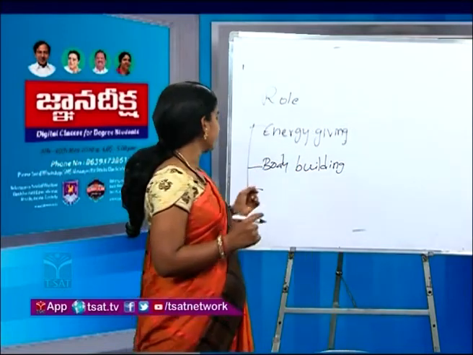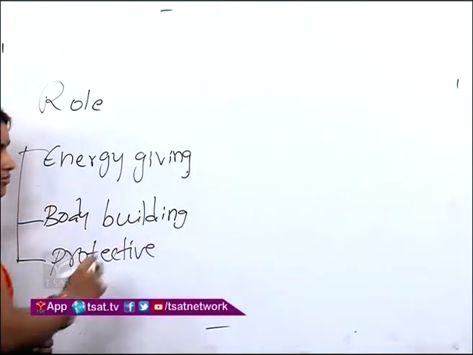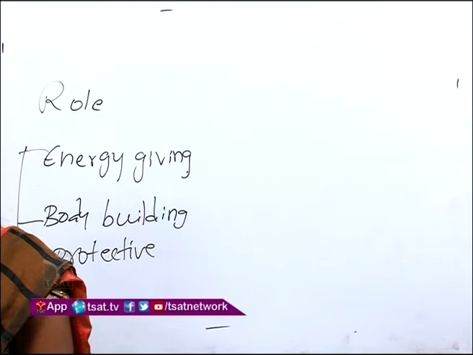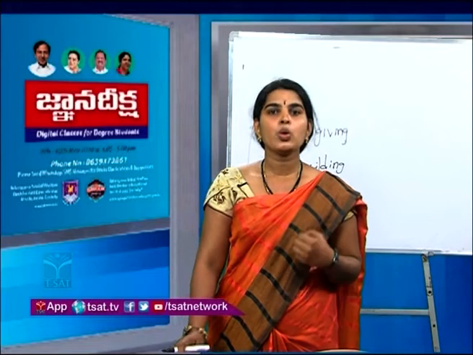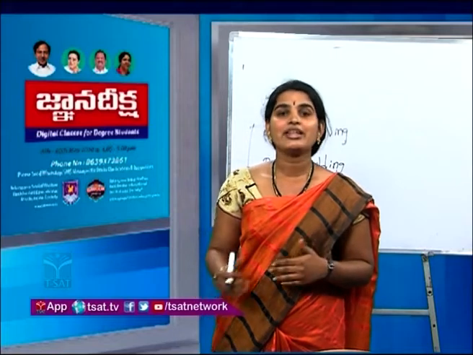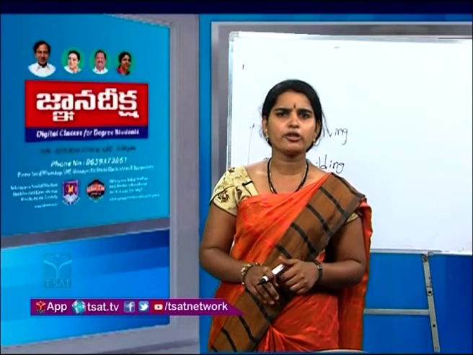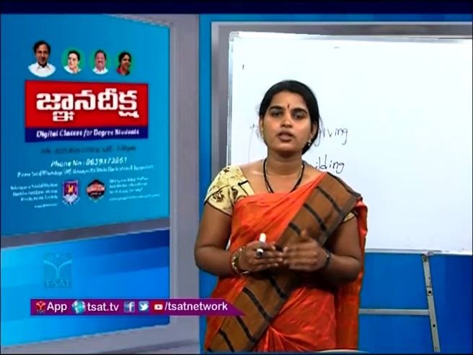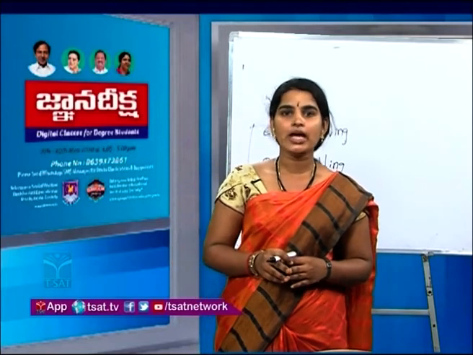Got it? And the third one is protective foods. Protective foods in the sense they give protection, they give immunity, they give resistance to fight against various diseases, right? So that resistance is developed by taking these type of foods. So what comes under protective foods? Vitamins and minerals. Vitamins and minerals help us to gain the resistance and be healthy.